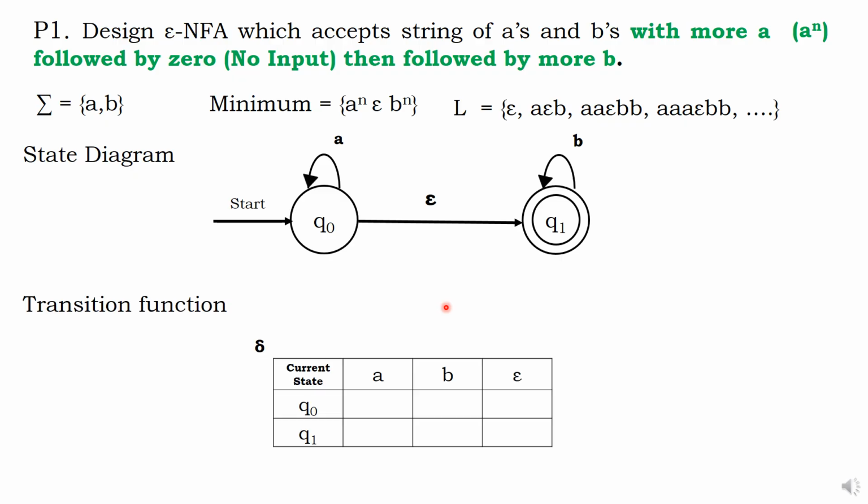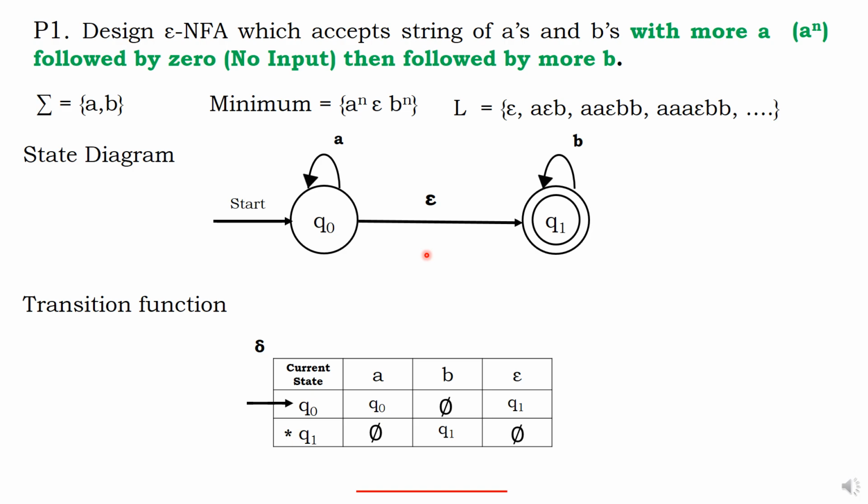What is the transition function? We will draw the table, very simple. Your Q0 and Q1 is there. A is also input, B is also input, epsilon is also input. Nothing wrong, we can do it. For Q0, A is Q0. For Q0, B is not there, null. For Q0, epsilon is Q1. For Q1, A is not there, null. For Q1, B is Q1. For Q1, epsilon is not there, null. Okay, this is the transition function. And this is the initial value Q0, double circle is final. That gives you some knowledge about how to bring epsilon into picture.